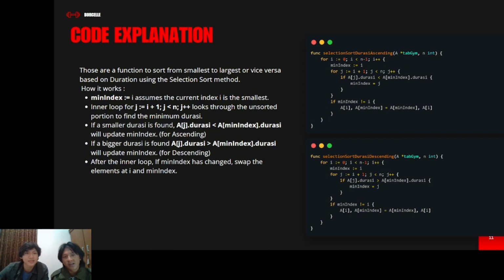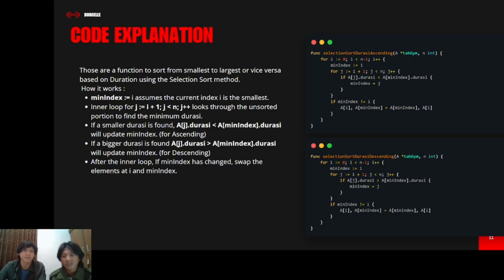And next is the selection sort. There are durasi ascending and durasi descending. Those are the functions to sort from smallest to largest or vice versa, based on duration, using the selection sort method. How it works: we have min index equals i. So the min index variable will become i, assuming the current index i is the smallest, right? The inner loop looks through the unsorted portion to find the minimum duration.